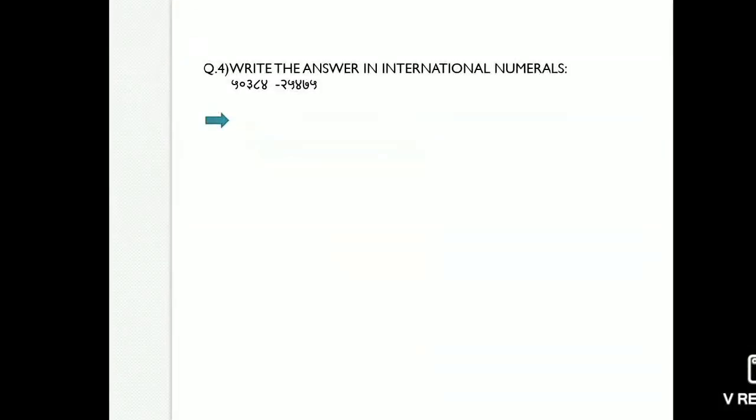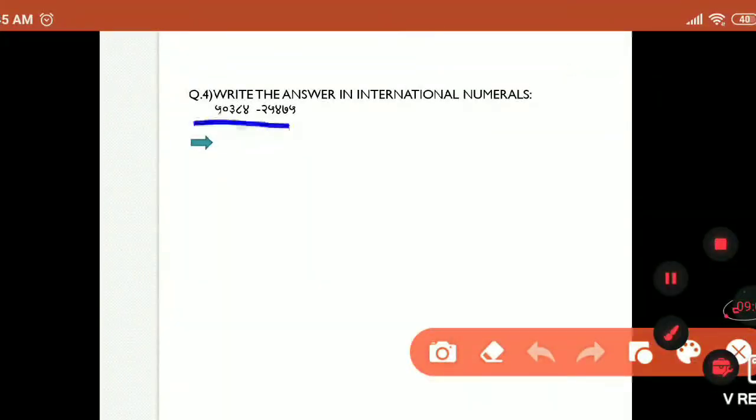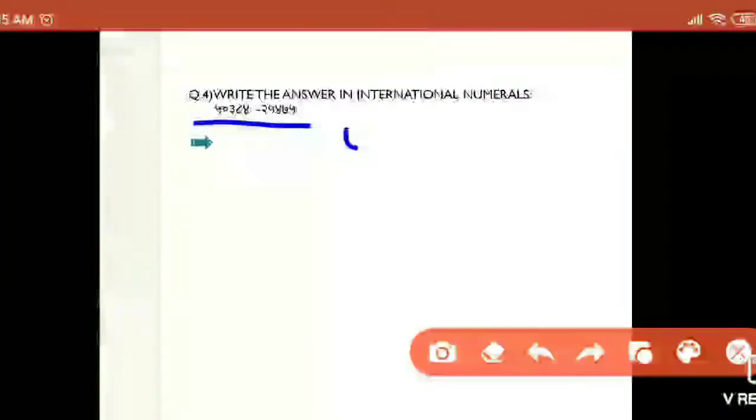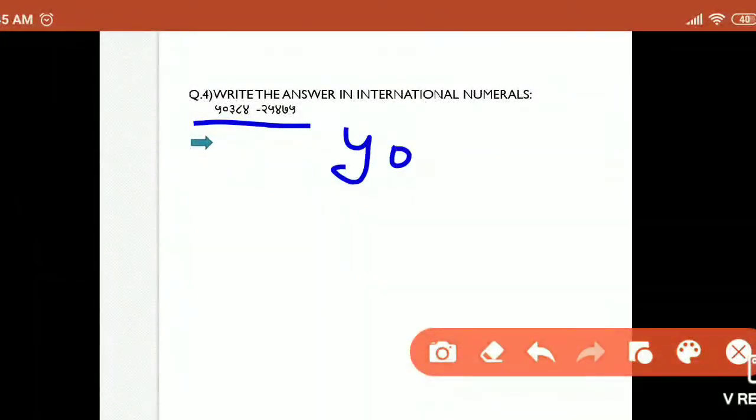Now here it is one more example. Write the answer in international numerals. But the question is given in which? Devanagari, and we have to write its answer in international numerals. So first of all, when you solve this example, you will get its answer. We will solve 50,384 minus 25,475.